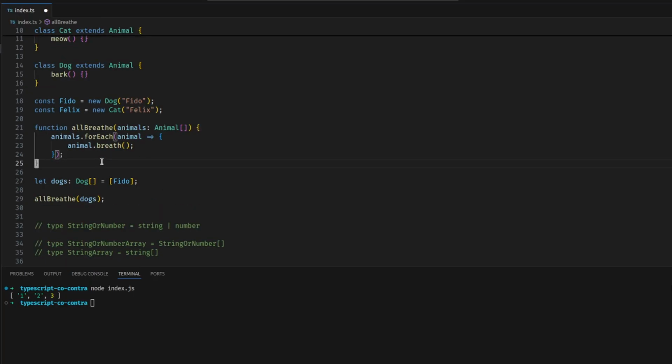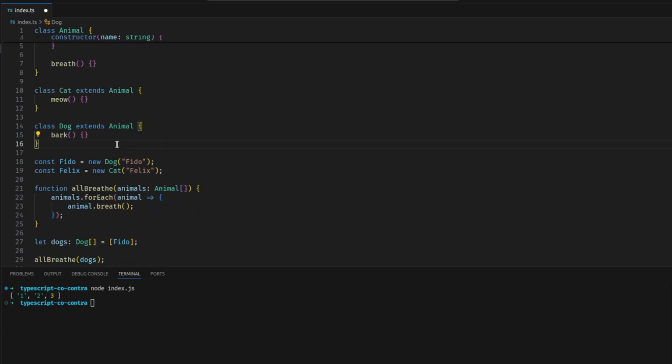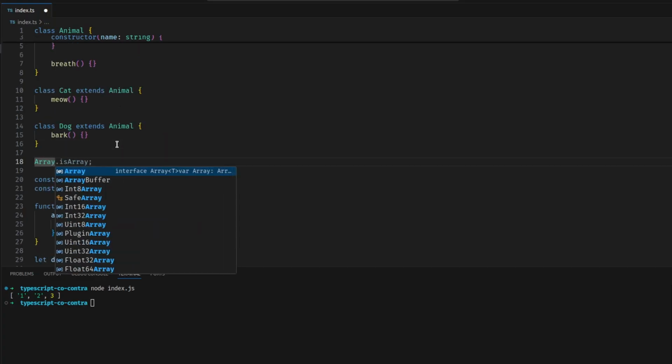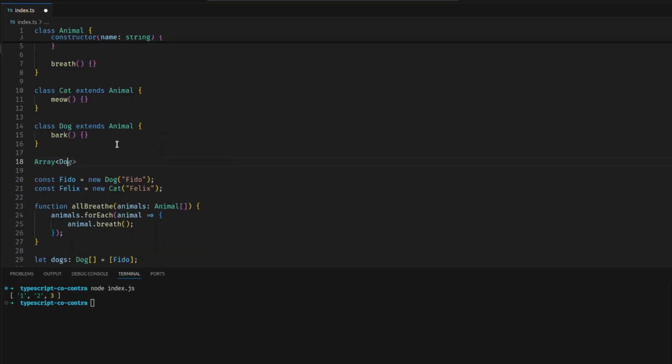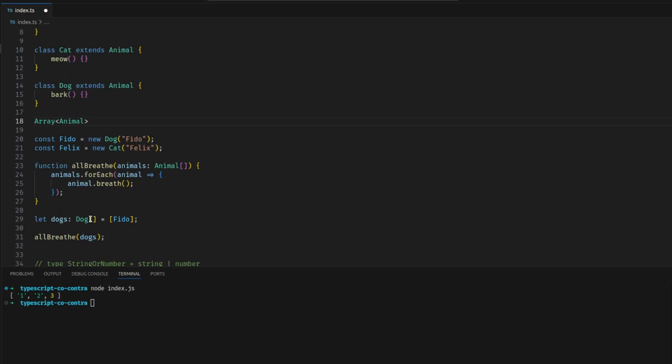to it. All right, so what we're doing here is covariance, and in the case where we're only reading, covariance is allowed. And what is covariance? Covariance is a principle that says that when we have a type like array, a generic type, if I go up here and I do array, we have a generic type of array where anything can go in there, but we're going to use a more specific type with it, like dog, right? Or animal, or anything. And that's what we're doing when we do this brackets notation. We're saying an array of type dog, or an array of type animal. We have a generic type, and we're using a type in it.